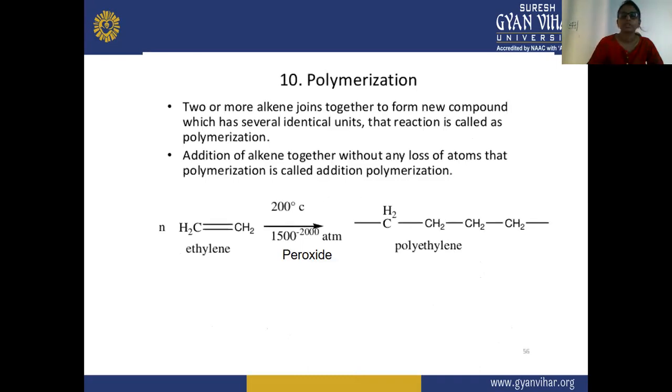Next is your polymerization reaction. In polymerization, two or more alkenes join together to form new compounds which have several identical units. That reaction is called polymerization.